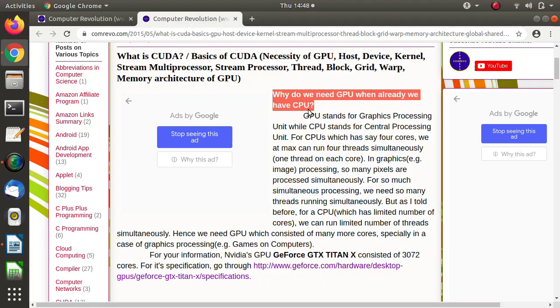The answer is that CPU has a limited number of cores. For example, take i3, i5 or i7 processors, they have 4 cores. On these 4 cores we can run 4 threads, but suppose we want to run 7 threads, 6 threads, 9 threads or 11 threads. In that situation, how will it be executed on this limited number of cores?